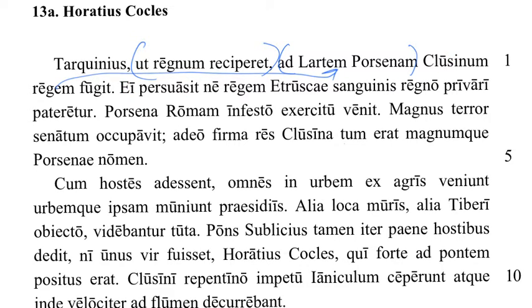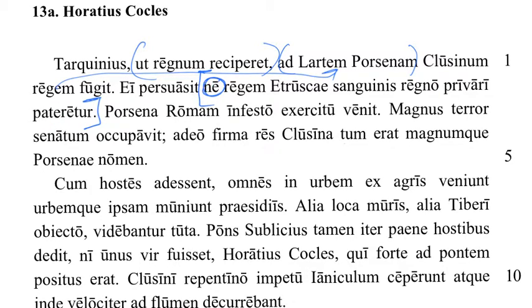Ei persuasit, ne regum Etruscae sanguinis rego privari pateretur. Okay, so Ei refers to Lars Porsena, and the subject is still Tarquin. So Tarquin persuaded him, and hopefully you remember that this would introduce an indirect command. You persuade somebody about a subjunctive clause. So he persuaded him, and then instead of an ut, we have a ne, and that's because when you persuade someone not to do something, it takes a ne, because that's the opposite of ut. So this is where our indirect command is. Notice, again, we've got our subjunctive verb.